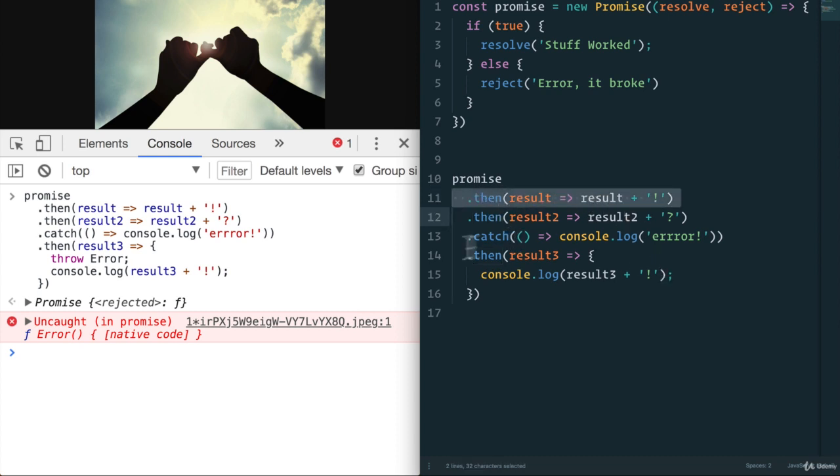We can keep chaining it, and we can also catch our errors. A promise is something that you have now that you can use around your code even though you don't have the value just yet. You can just assign it to a variable like we did here, to a const promise.